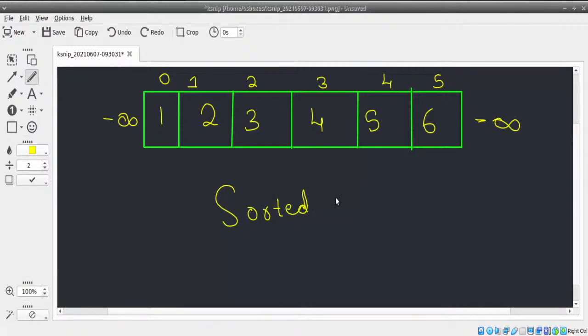What if it's not sorted? Can I solve it in big O of n? If it's sorted, I can try to figure out something like this. I don't know what the logic is. If it's not sorted, we can't do this. We have to go left to right.